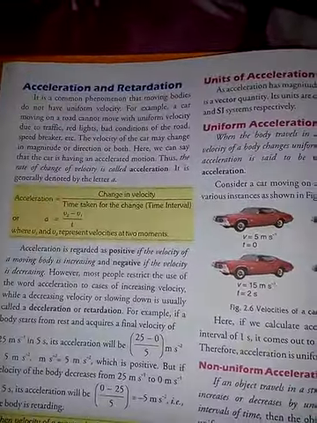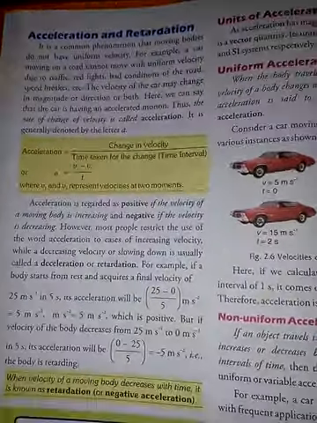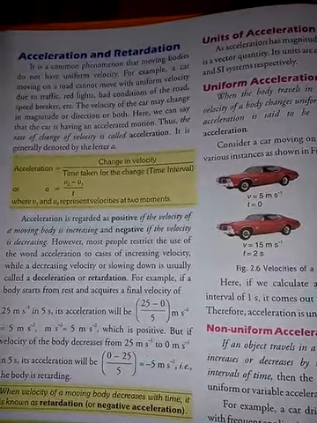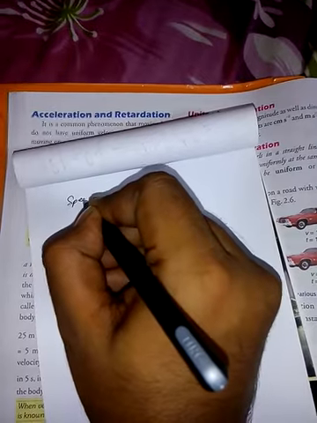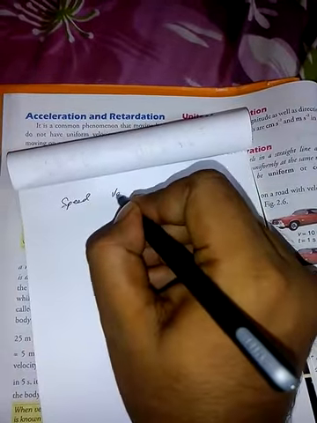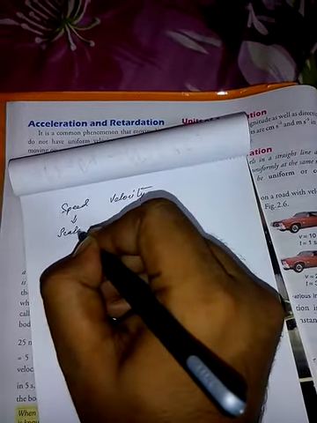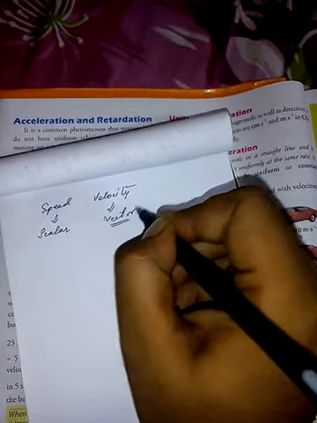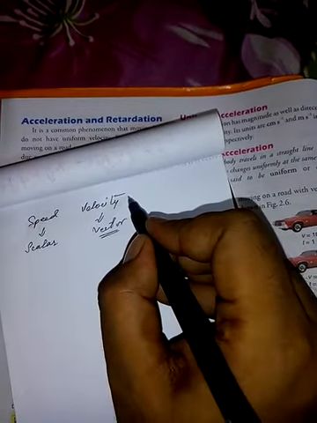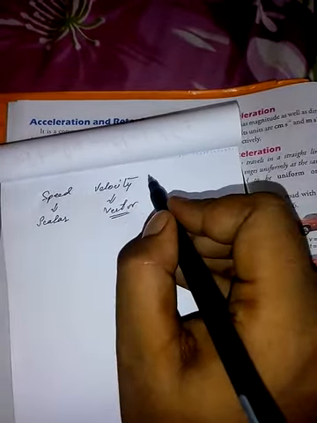Now let us understand the concept of acceleration. Already in the previous lectures I have explained the difference between speed and velocity. Speed is a scalar quantity, whereas velocity is a vector quantity, which means speed in a given direction is also known as velocity.